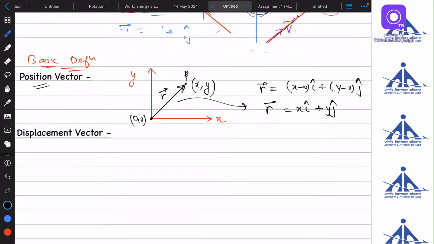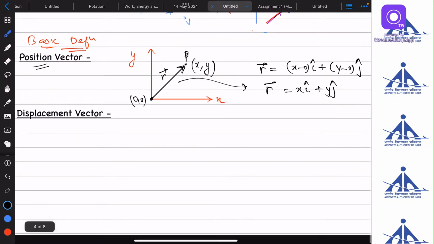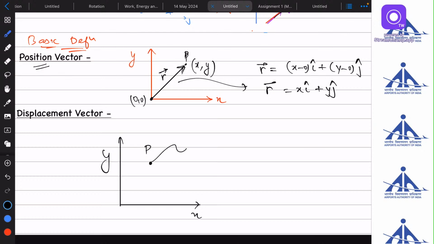Okay, and next is displacement vector. X axis, y axis. There was a body lying at point P and it moved to point Q. Okay, so while moving, it has traveled a curvilinear path. It can be curvilinear, it can be straight, anything. Okay, so point P has some coordinates, let's say x1, y1. Q has some coordinate x2, y2.